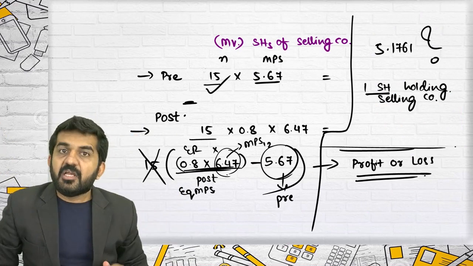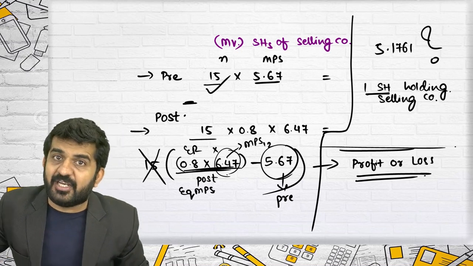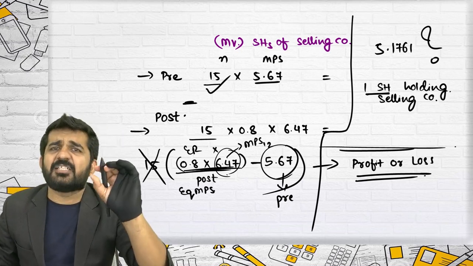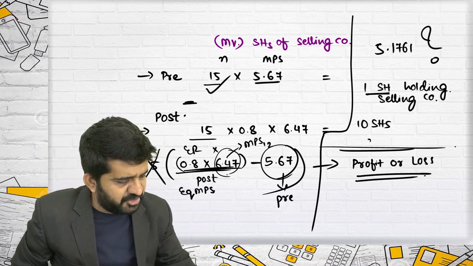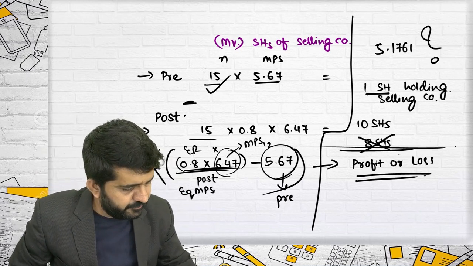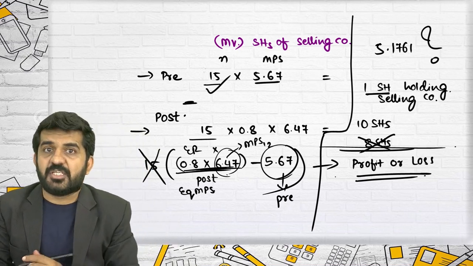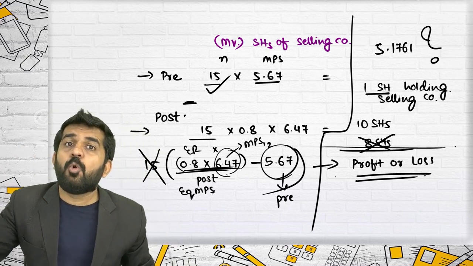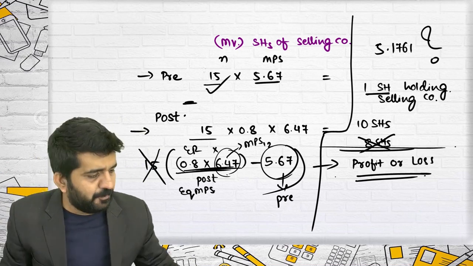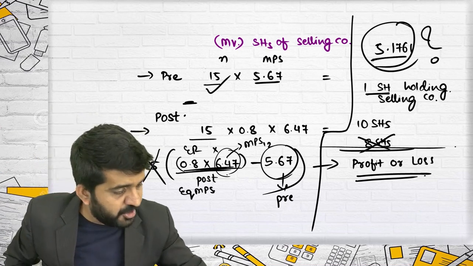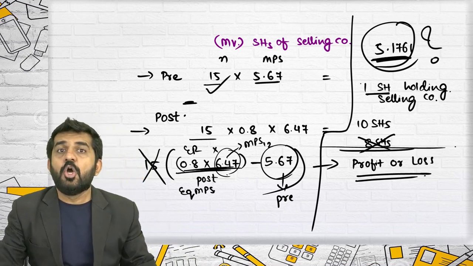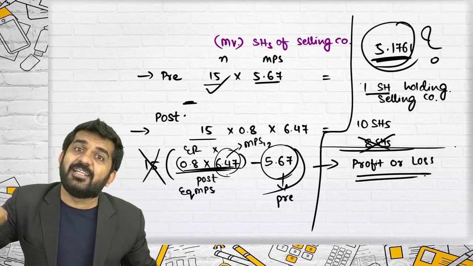Now, of course, I am having 0.8 share. But previously I was having, say, 10 shares, now I am having 8 shares. So forget about 8 shares. For every share I was holding in the selling company, per share, what I am getting in market value is the market value of the number of shares held in the selling company.